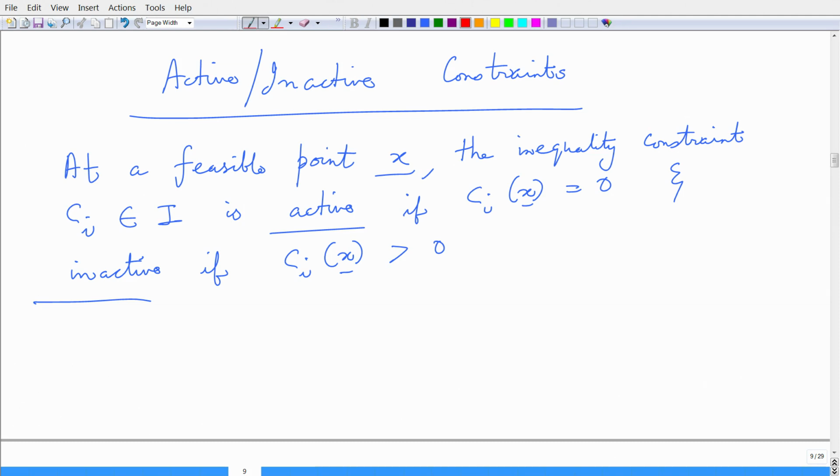For example, imagine our constraint is this circle and all points that are lying on the circle or inside the circle. This is my constraint for example.